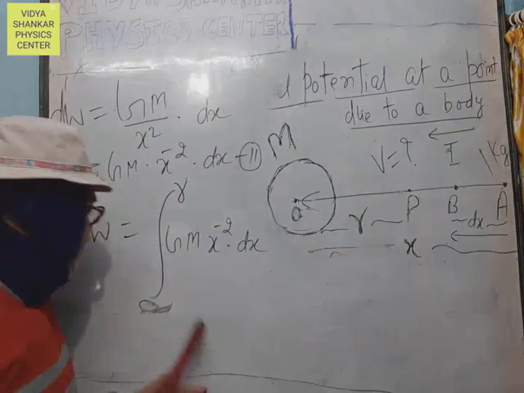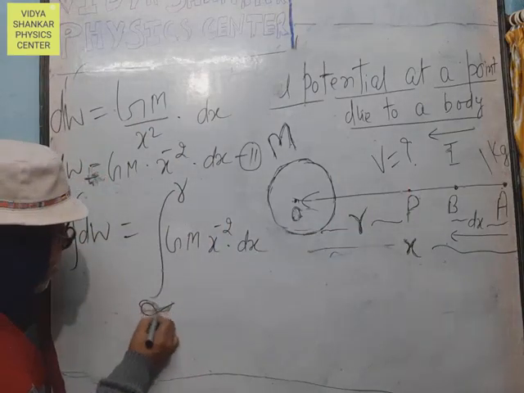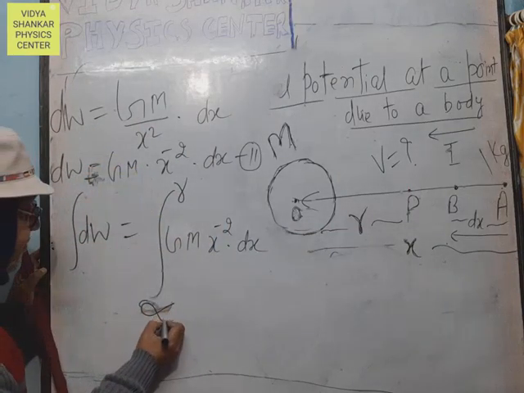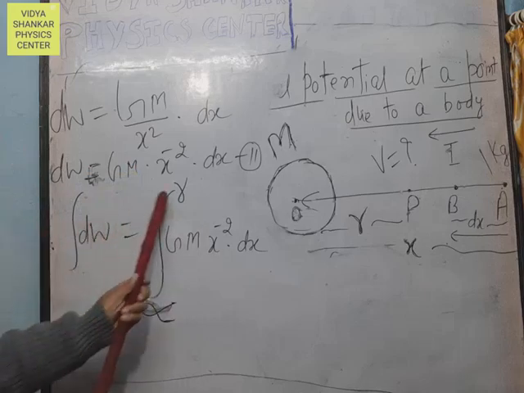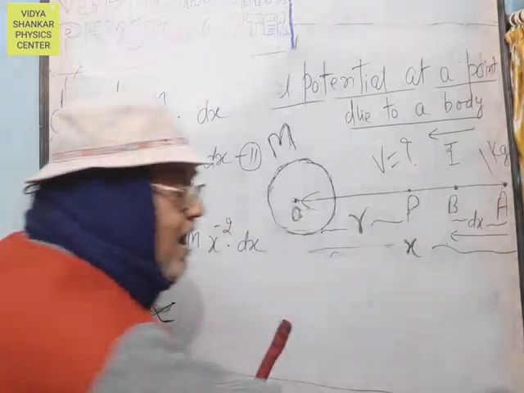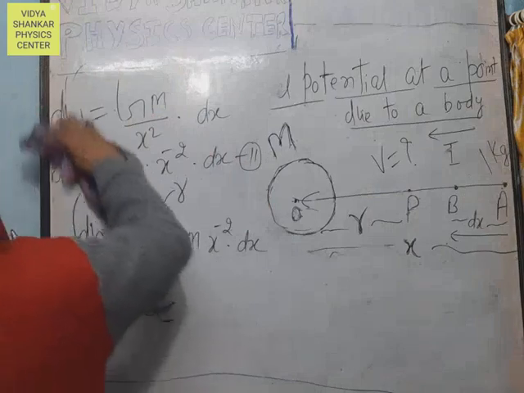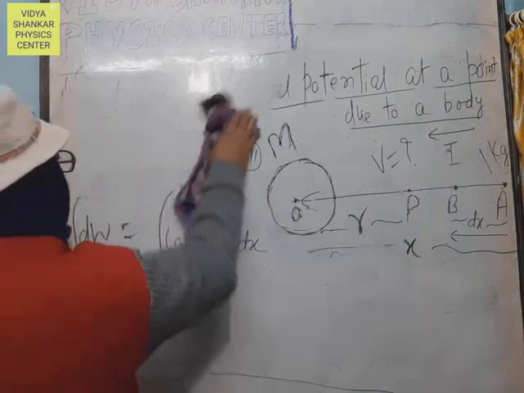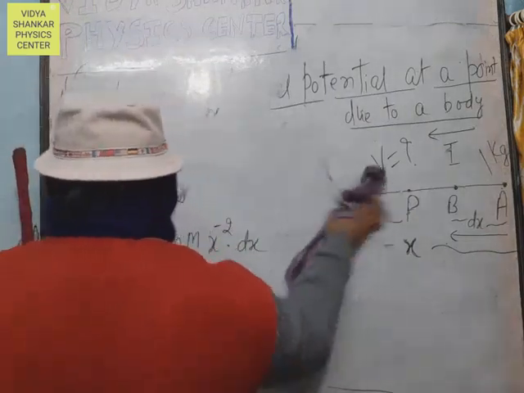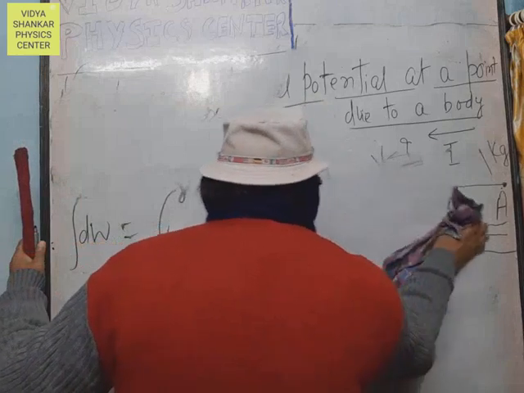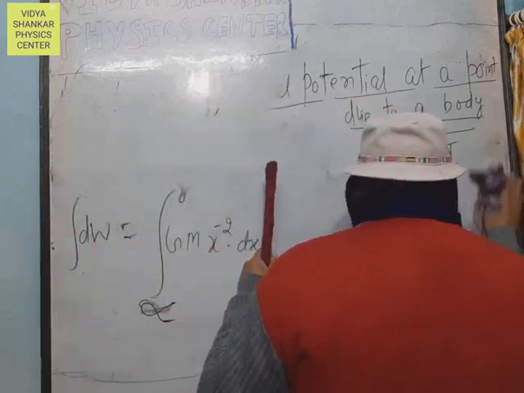The lower or minimum limit is infinity, and the higher limit is small r. It is clear now how to solve. You have to solve this expression, and your definite integration should be solved easily.